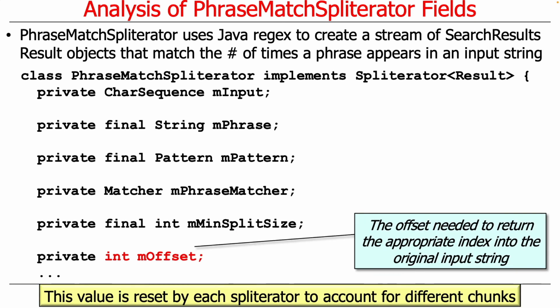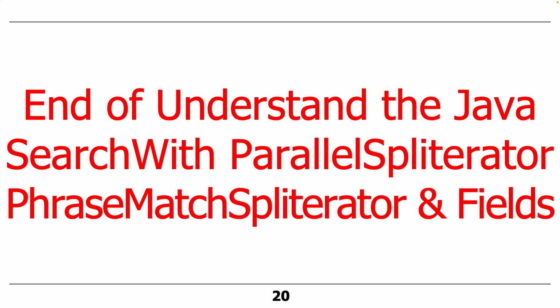And then the final field here is the offset. This is used for the parallel splitterator to make sure we keep track of where the phrase occurs in the overall work of Shakespeare when we split it up into chunks. OK, so those are the different fields in the PhraseMatchSpliterator.